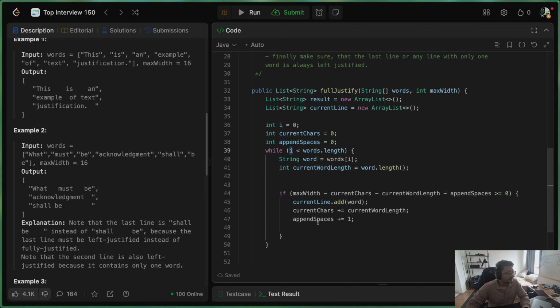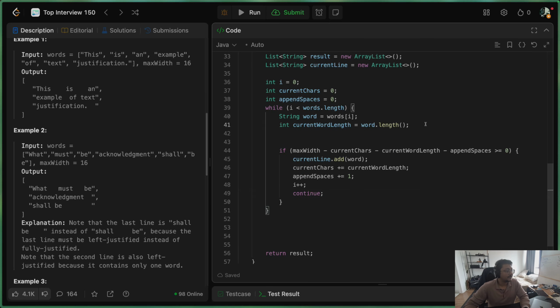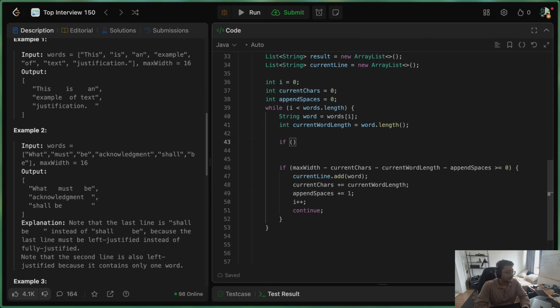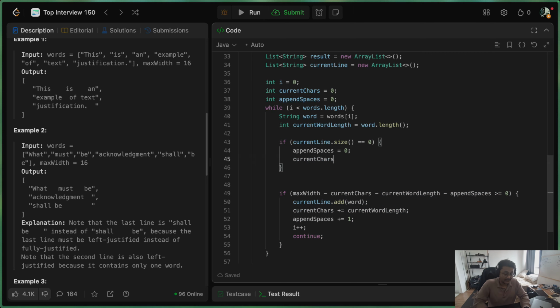Now since we have processed this word, we can move our i pointer to the next one and continue the loop. Now one thing to notice here is that every time we are processing a new line, which means current line dot size would be 0, we need to reset the number of spaces on the line and the characters as well. Also let's rename the variable current chars to current line chars to indicate clearly that we want to store the total number of characters on the given line.